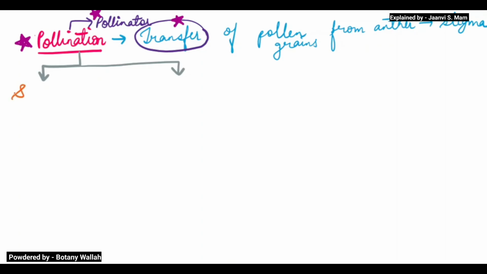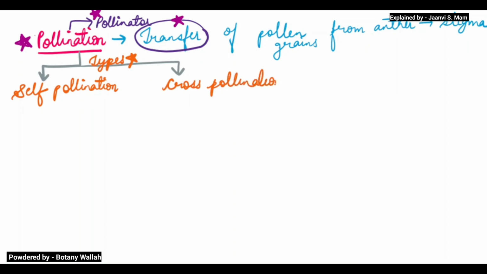The first type is self pollination, and the second type is cross pollination. Now what is the meaning of self pollination and cross pollination? Let's see an example.